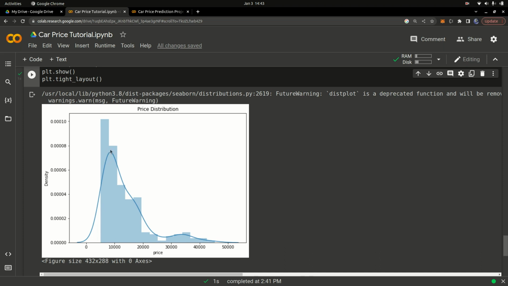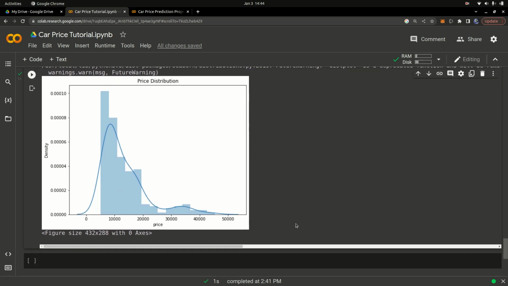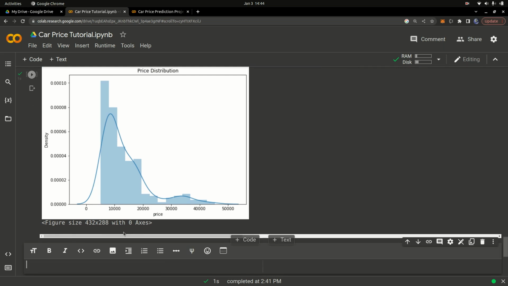Okay, good. Once you have looked at that, I also want to make some inferences from this graph, because once you draw the graph, it's for you to make inferences to understand the data better. The first thing you can say is that the data is positively skewed. I had to explain to you what positively skewed means, so I can just write the inferences at the bottom. I'm going to say 1, the data is positively skewed.